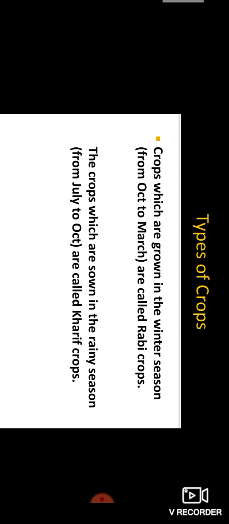Can you see the examples of kharif crops? Yes, cotton, maize, groundnut, soybean, paddy. Can you see the examples of rabi crops? Yes, gram, pea, mustard, wheat.